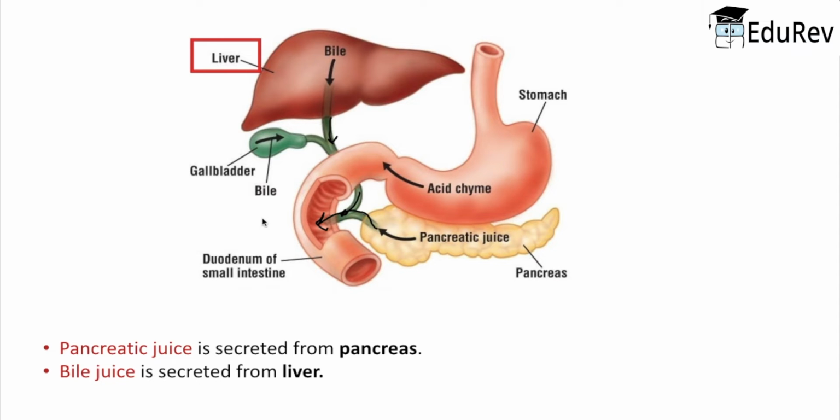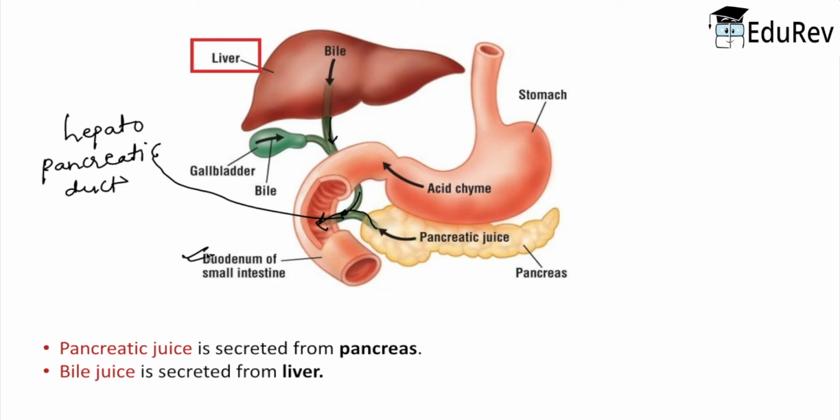Now, the common junction of these two passages is known as the hepatopancreatic duct, through which the bile juice and the pancreatic juice both are released inside the duodenum of the small intestine.